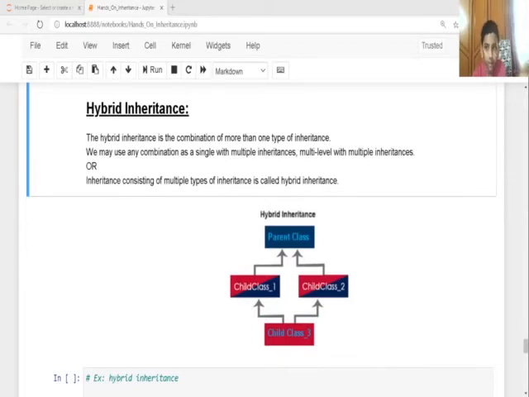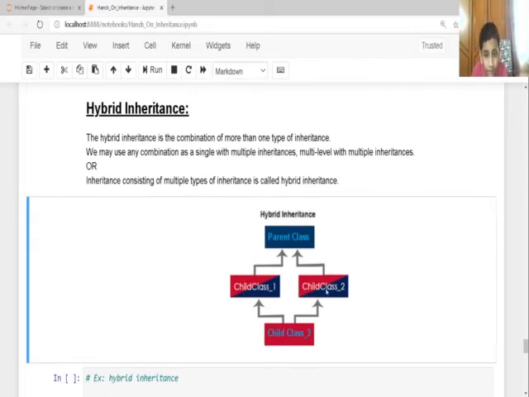So hybrid inheritance means two or more types of inheritance, such as multiple inheritance, are formed in one inheritance. This is called hybrid inheritance. Let me show it here. Can you see here? This is hybrid inheritance.